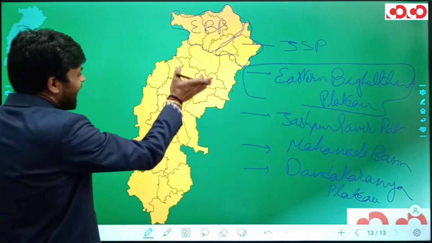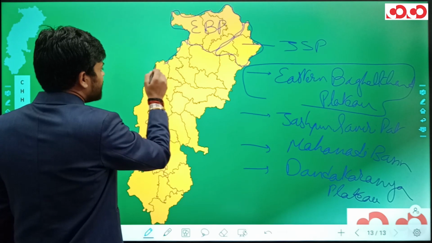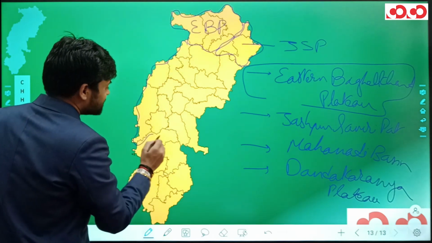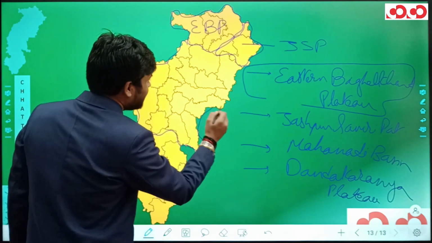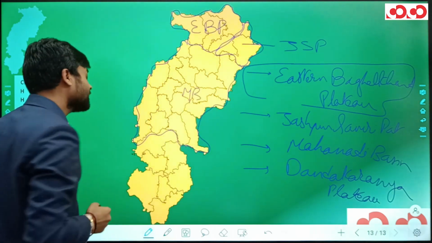Now, Mahanadi Basin is comprised of the Bilaspur, the Durg and the Raipur divisions. However, not completely.